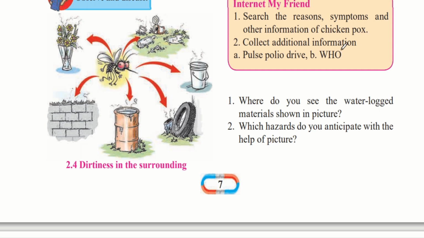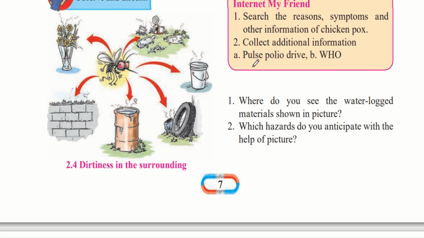Collect additional information on the pulse polio drive and the WHO. So polio is also a disease which infects children and it is also because of a virus. And this disease is more severe than chickenpox because in this disease the legs and the limbs are affected, and because of this the child will have difficulty in walking when he grows older.